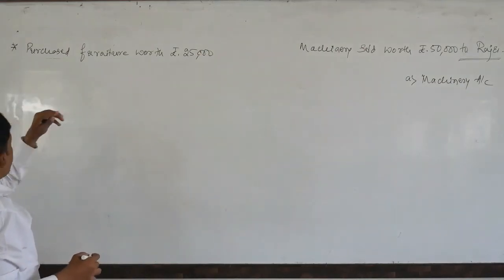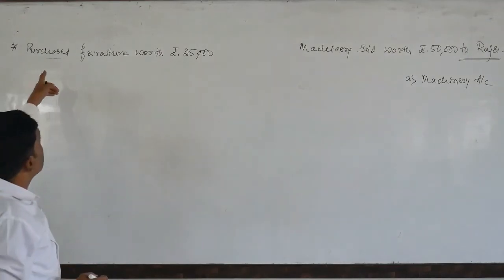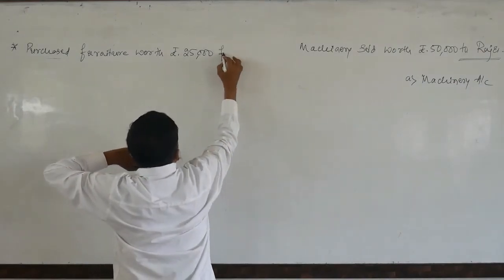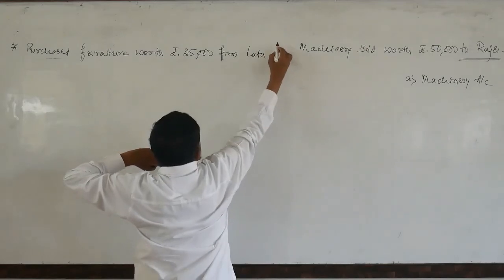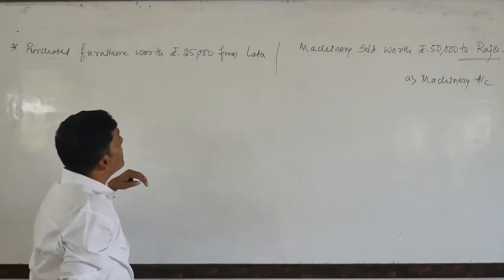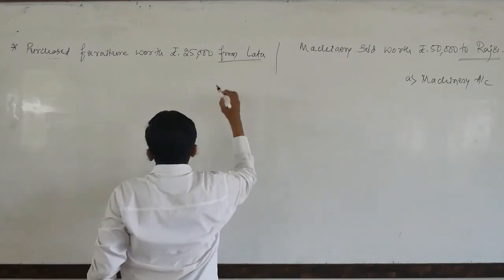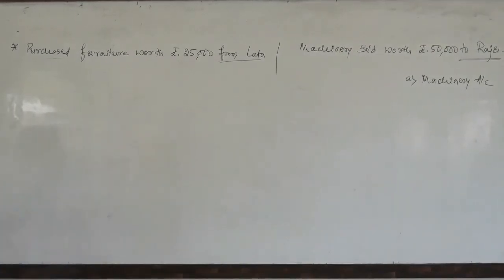So one more additional information from this book entry, that is, look here, purchased the furniture worth rupees 25,000 from Lata. Here, from whom we have purchased, they are mentioning the name of the seller. So by observing this book entry, we can say it is not the cash purchases. Why?